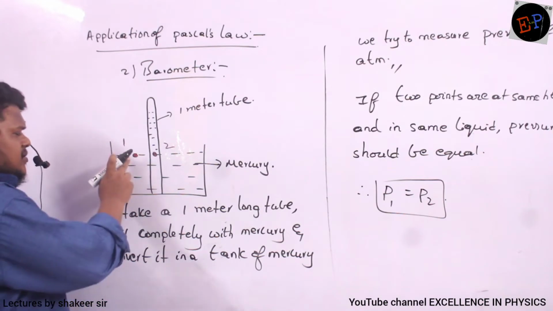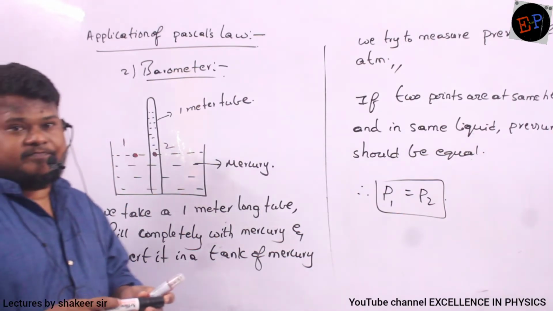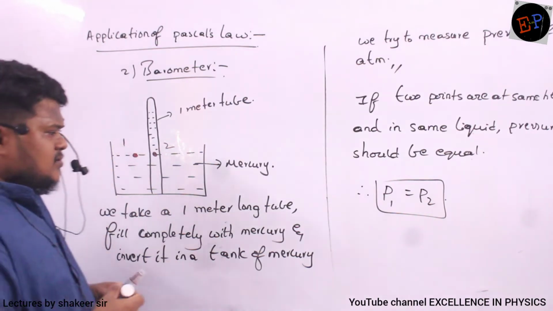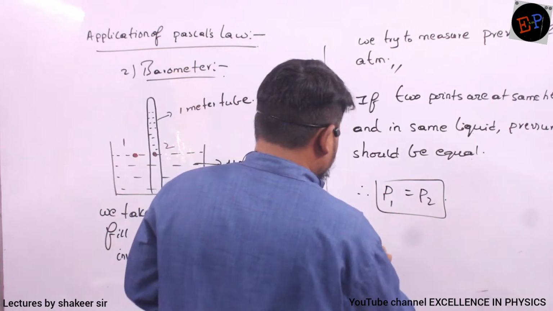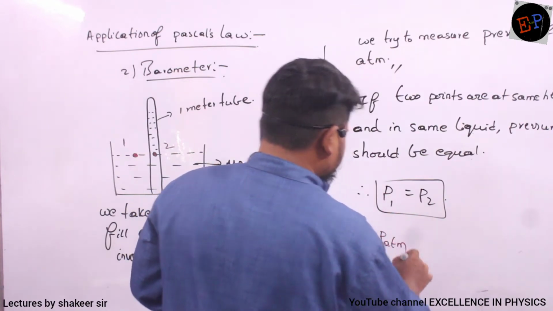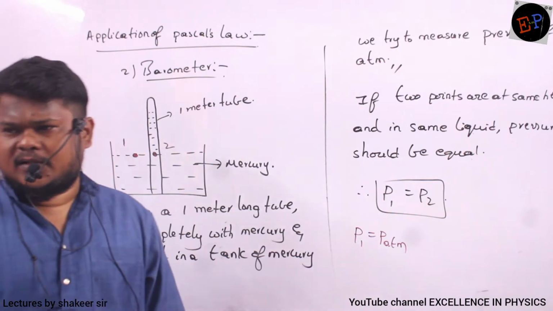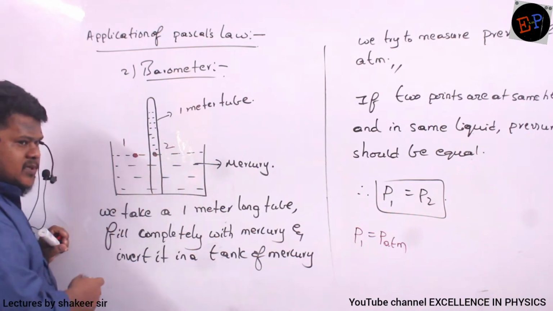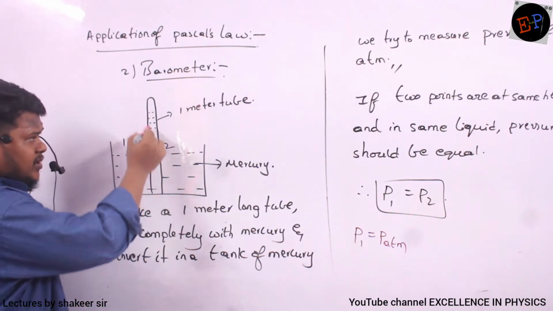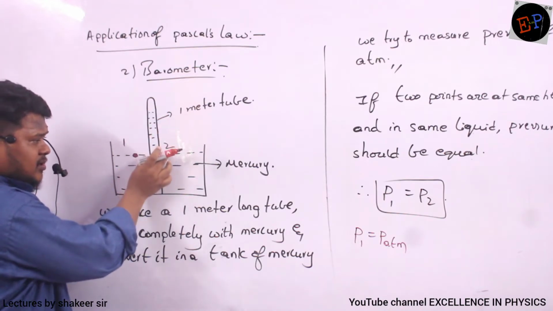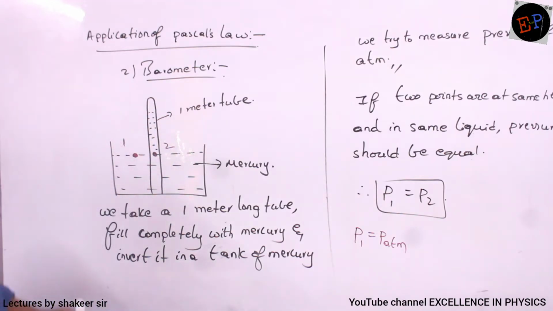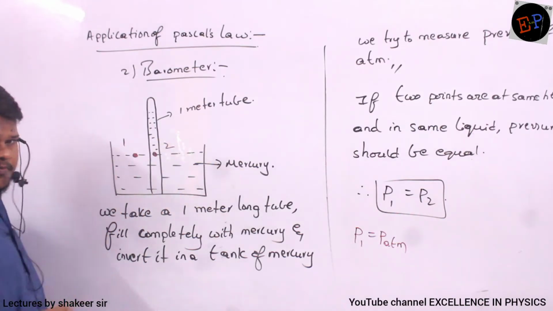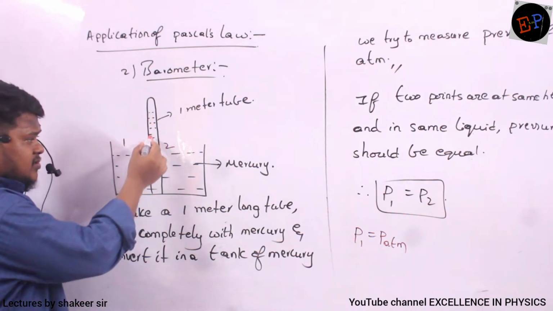Okay. Now can you say at point number 1, who is giving the pressure? At point number 1, atmosphere is giving the pressure, no? So definitely I can say that pressure at point 1 is nothing but atmospheric pressure, because atmosphere is responsible for giving pressure at point number 1. At point number 2, who is giving the pressure? This height of mercury column is giving the pressure. See, this mercury column is not open to the atmosphere, no? The mercury which is present in the tank is open to the atmosphere. But this mercury, is it open to atmosphere?